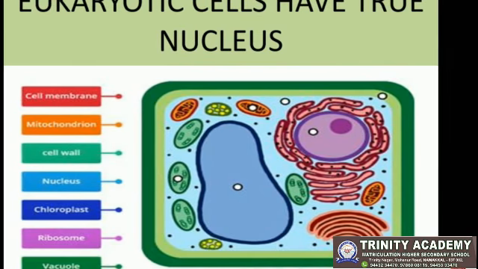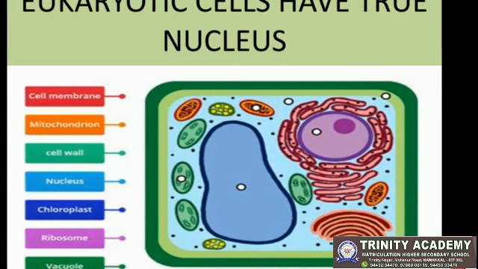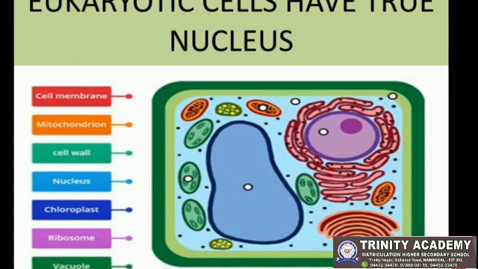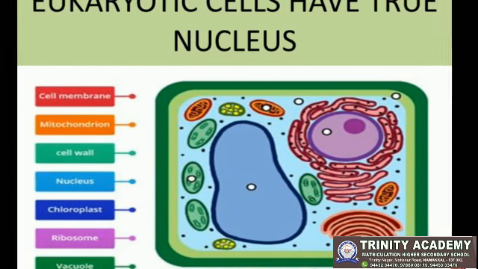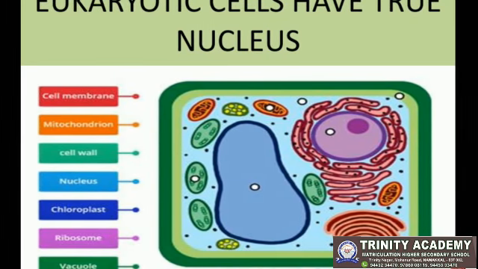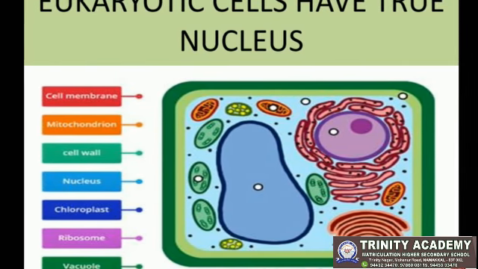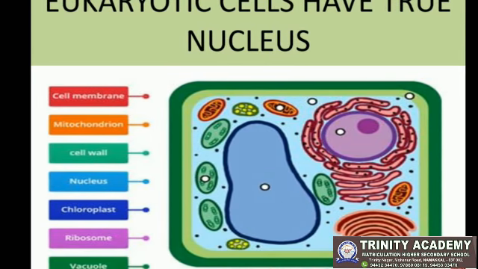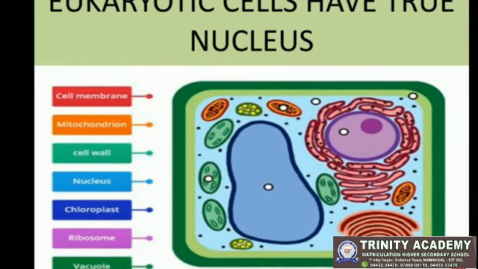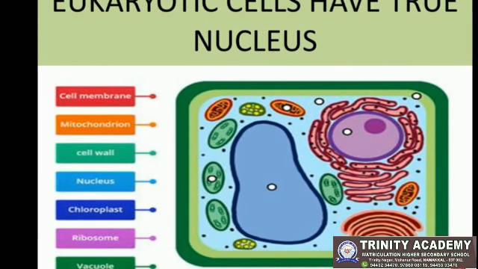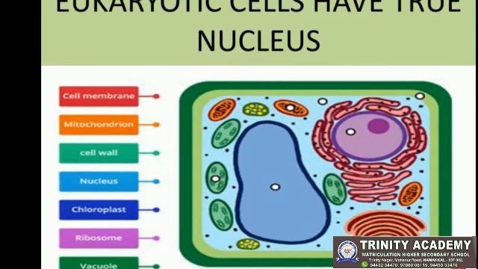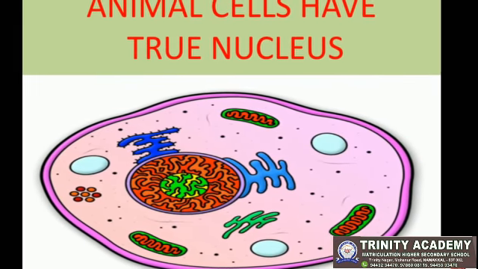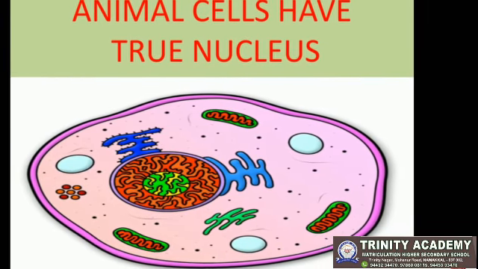The next one is eukaryotic cells. What is meant by eukaryotic cells? Eukaryotic cells are multicellular organisms. U means true. Karyon means nucleus. They have well defined nucleus. They also contain cell organelles. For example, plant cells and another one is animal cells.